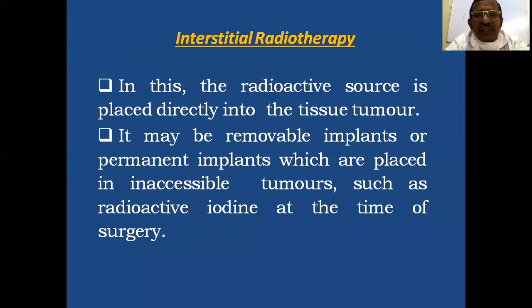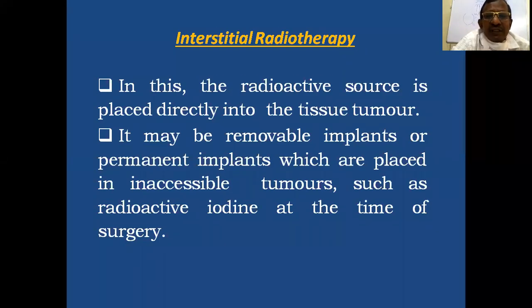Then interstitial radiotherapy. In this, the radioactive source is placed directly into the tumor tissue, and it may be removable implants or permanent implants, placed in accessible tumors. Either removable or permanent implants are decided according to the type of tumor.